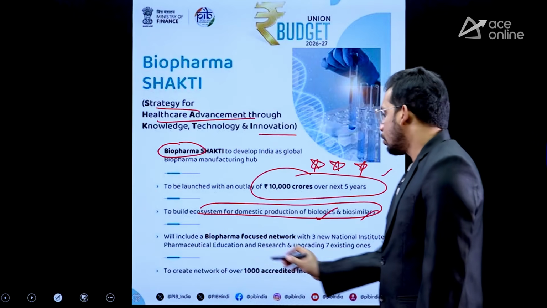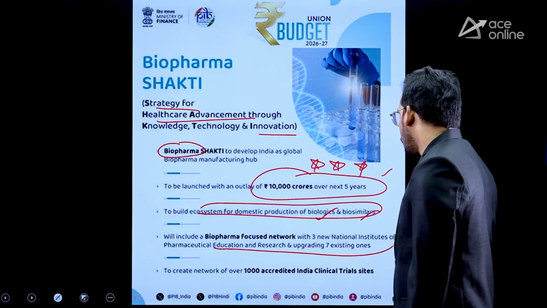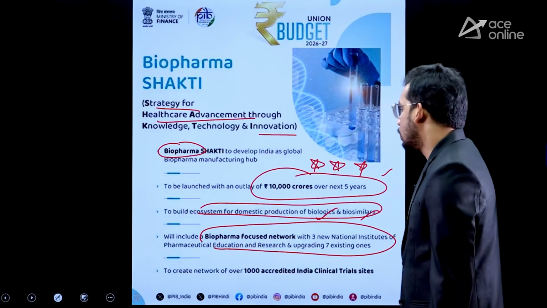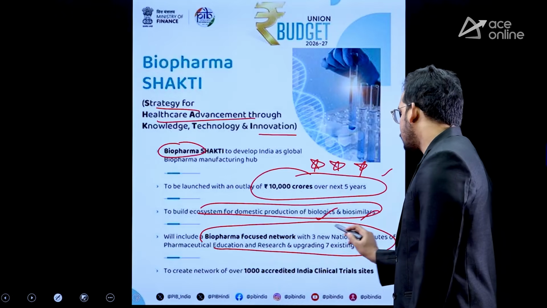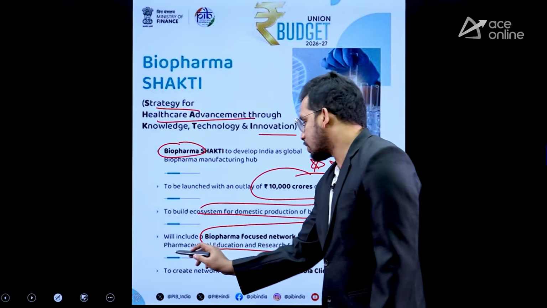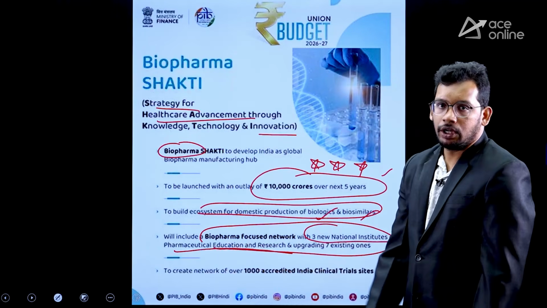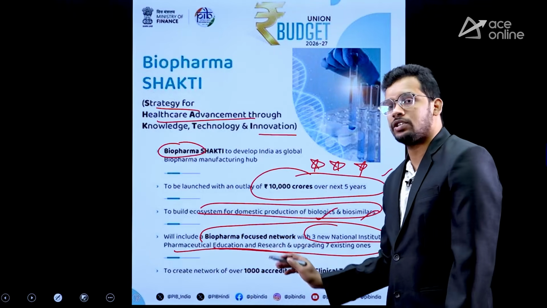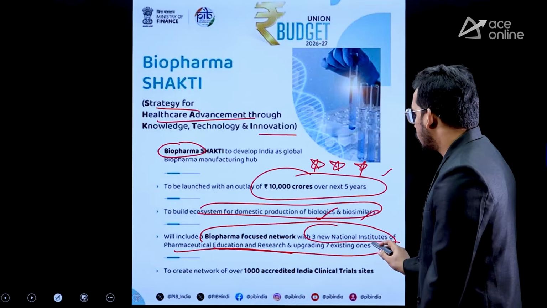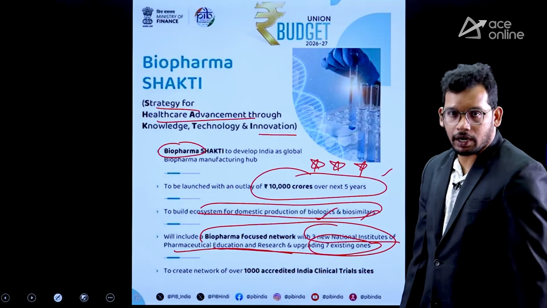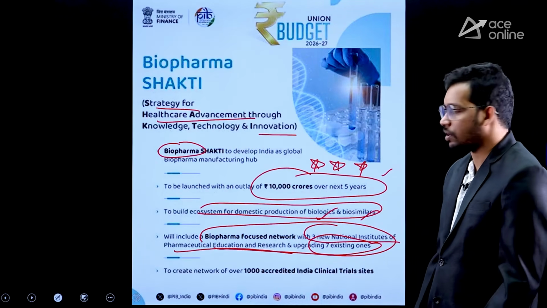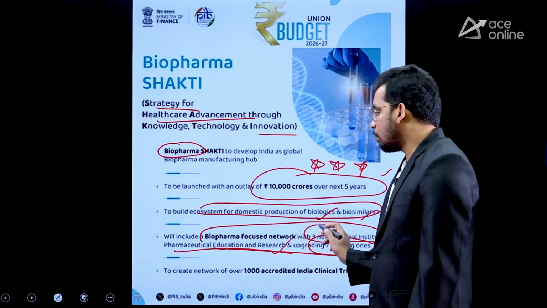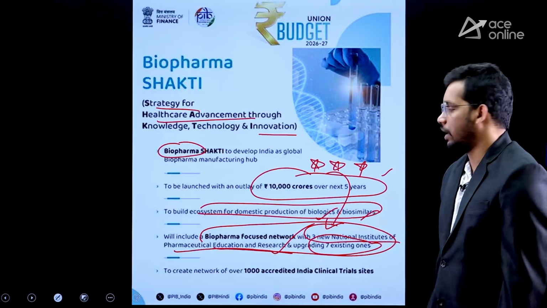Okay. Also, we are going to establish biopharma focus networks with 3 National Institutes of Pharmaceutical Education and Research. So the government is going to launch 3 new National Institutes of Pharmaceutical Education and Research. Also, the existing 7 institutions of pharmaceutical education and research, the government is going to develop with this funding.